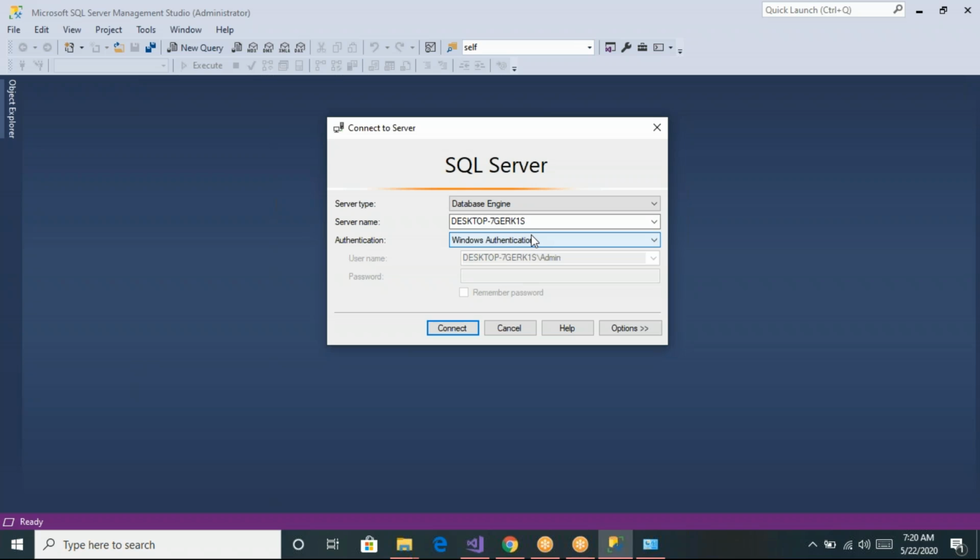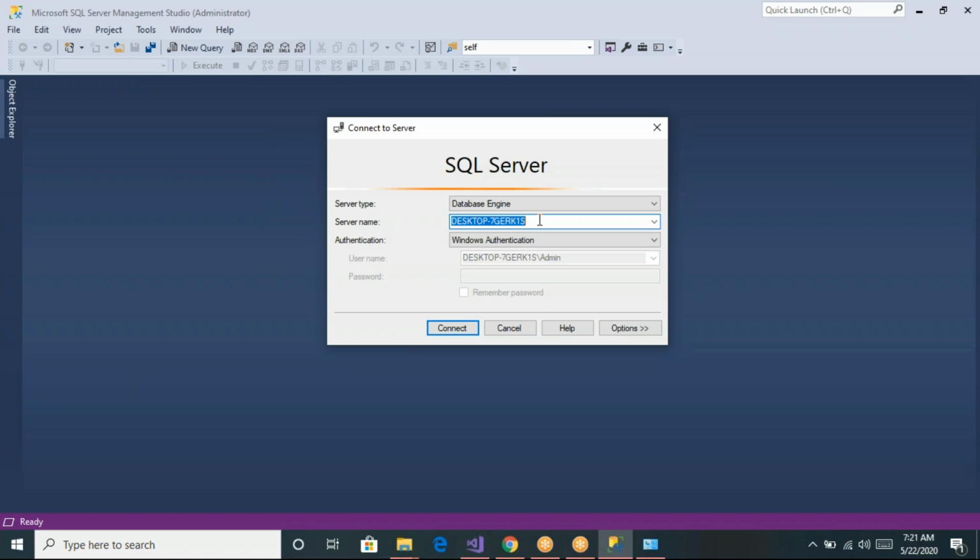Suppose in your companies you are connecting to the servers which were placed in your admin rooms. Suppose you want to connect to the development server, or the stage server, or QA server, or production server. Then your DBA team, your admin team, will provide you the server name and credentials.